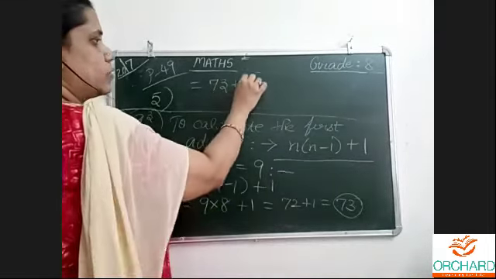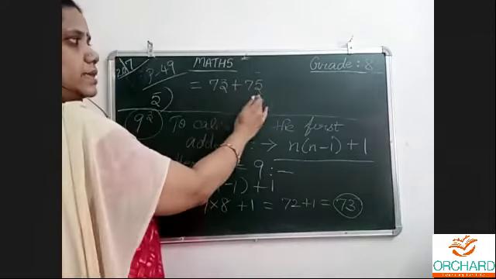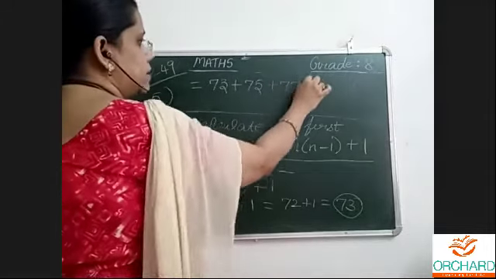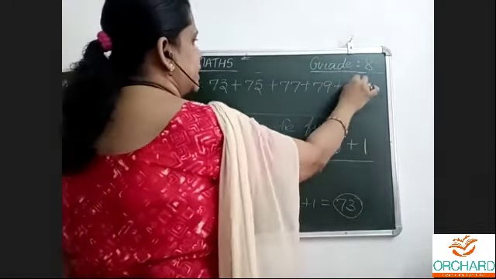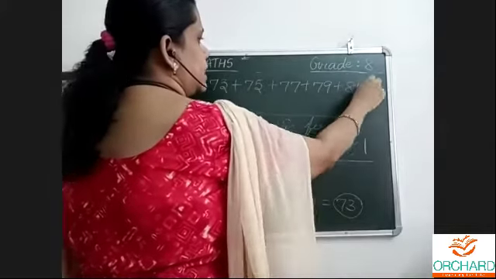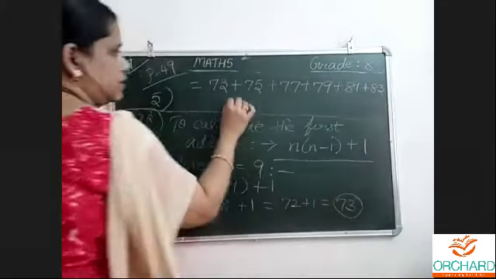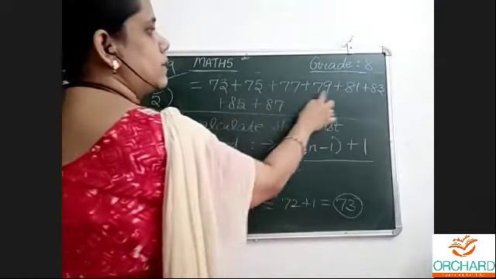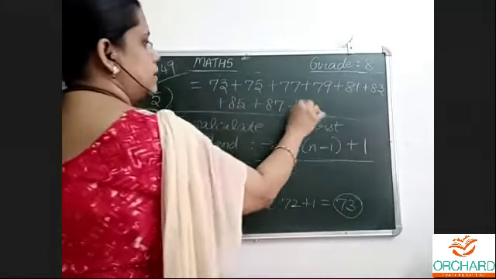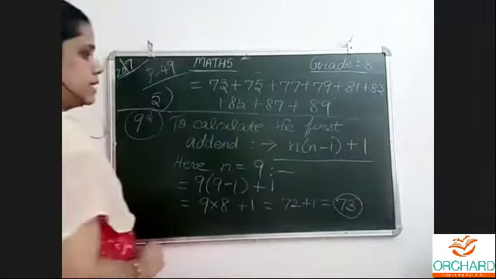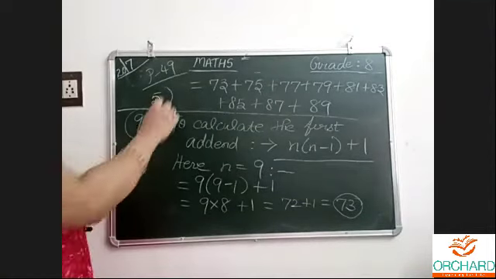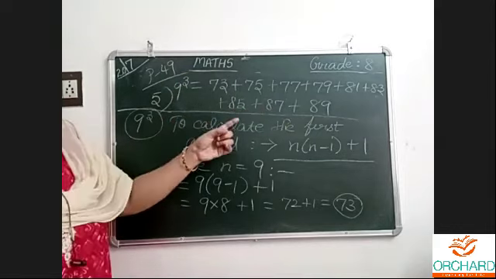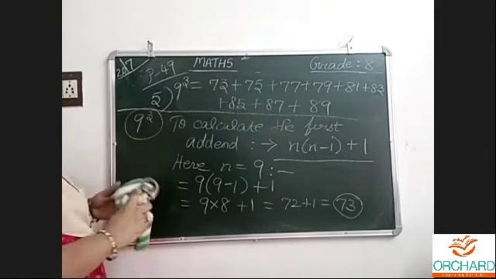How many numbers to write? Only odd numbers: 73, 75, leaving one even number in the middle each time. 77, 79, 81, 83, 85, 87. Let me count: 1, 2, 3, 4, 5, 6, 7, 8, and 9 numbers I must write, because it is 9 cube. 9 cube is equal to all of this. By adding these, automatically I will get 9 cube.